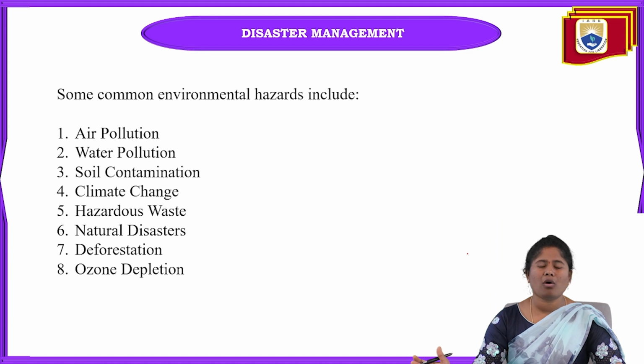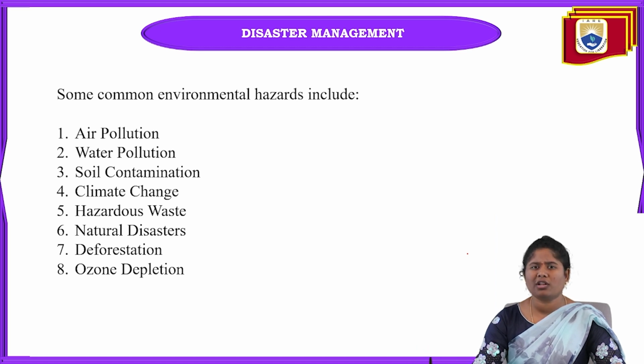Automatically we cannot tolerate the sun's heat and we are going to get so many various diseases and health issues. And air pollution is maybe because of the factories.